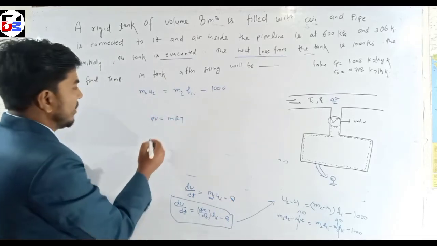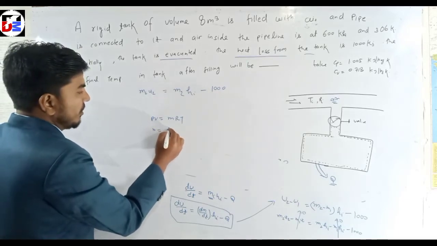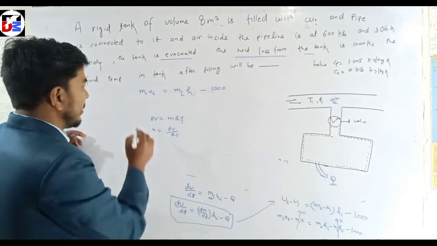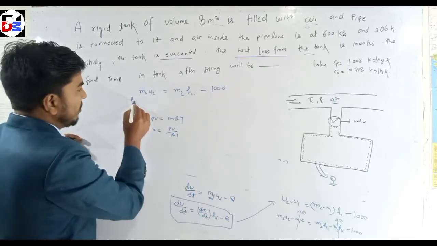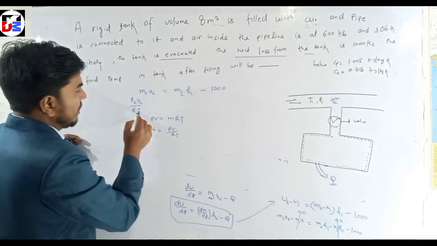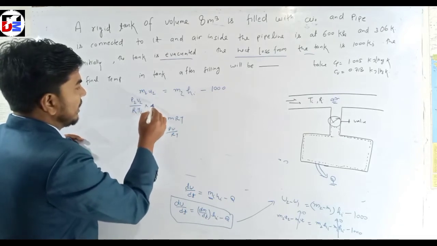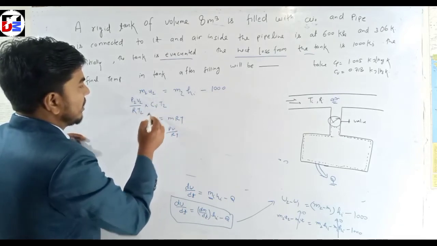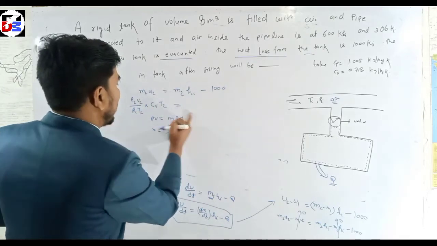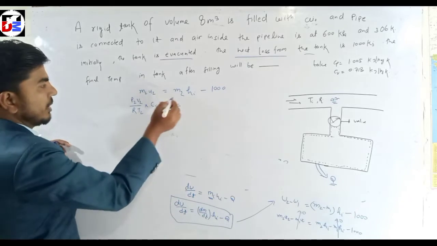From this, m is equal to pv upon RT, that means we write here p2 v2 upon R T2 into cv T2, this is the cv dt.